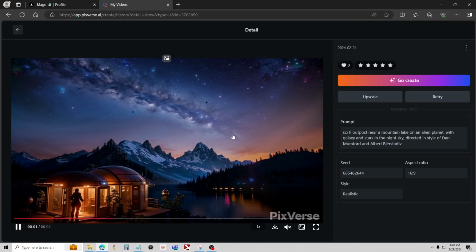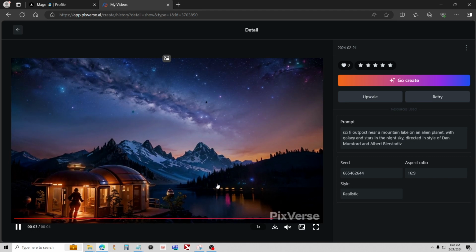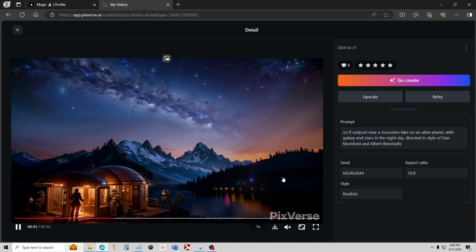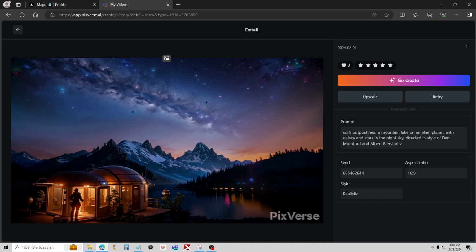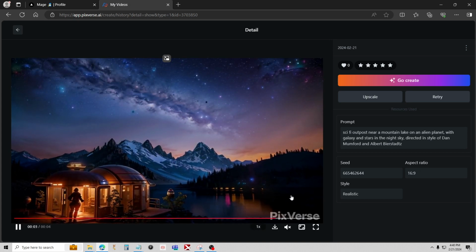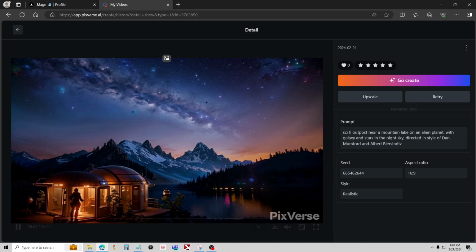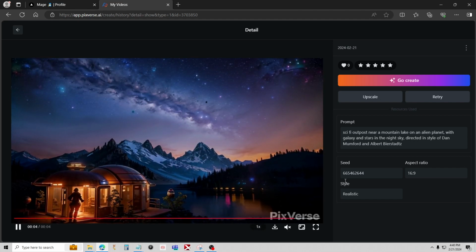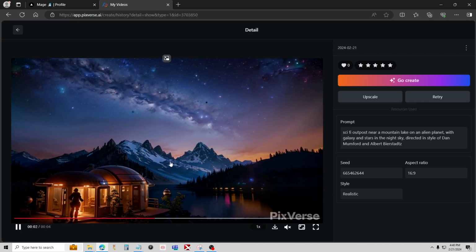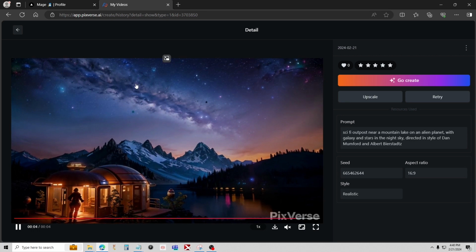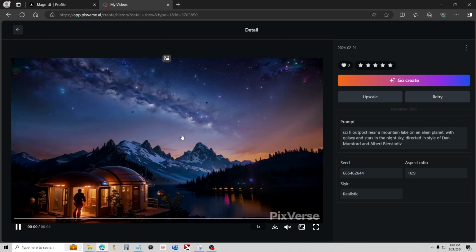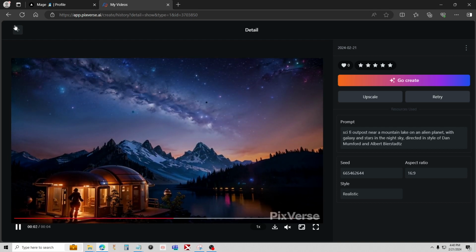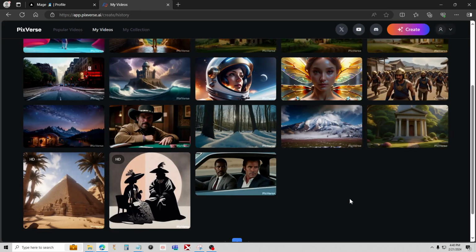Another one I did, there's not a lot of movement, but this would be a real great intro to a scene or something. And it's only a few seconds. Something else I'm going to do later is take the very last frame of this and bring it in as a starting image and see if we can make something really long and continuous that way. But this is a great tool. I'm just having a lot of fun, even though these videos are short. We can still make memes, commercials, trailers, music videos.